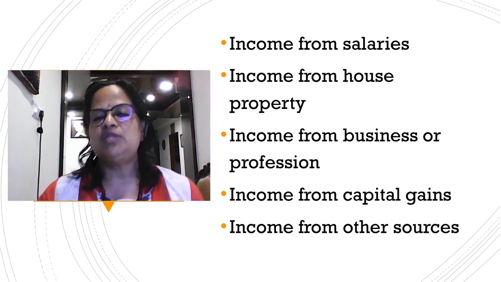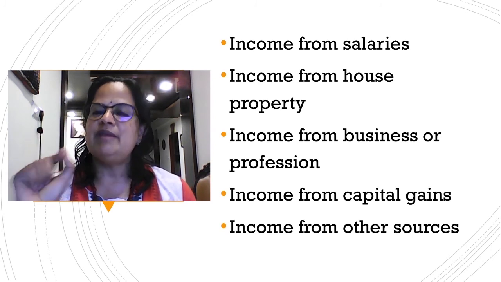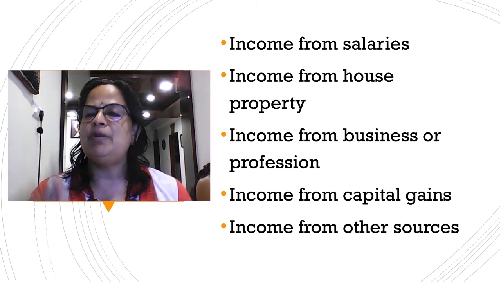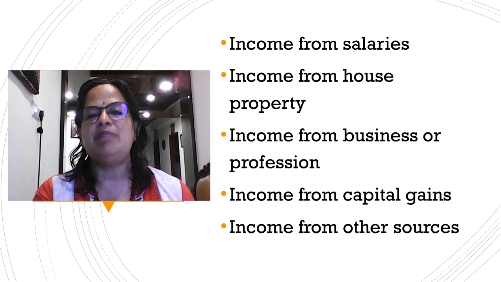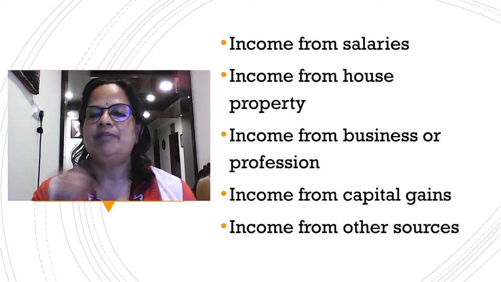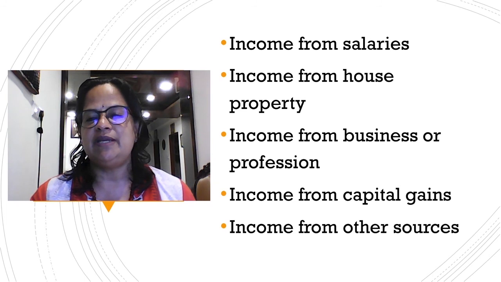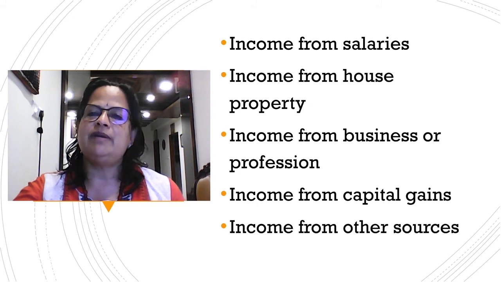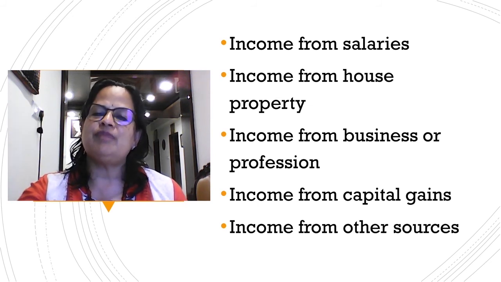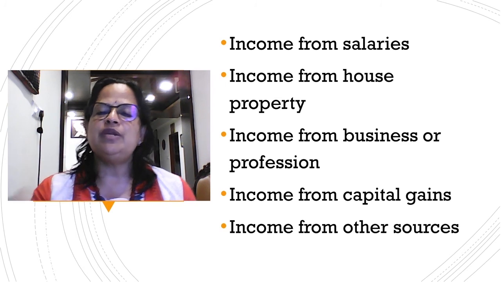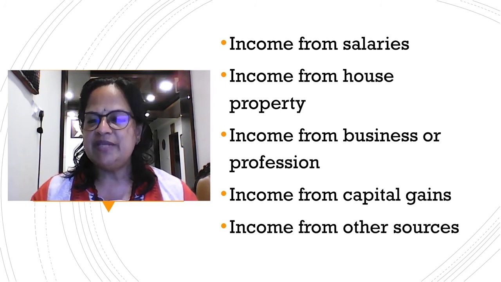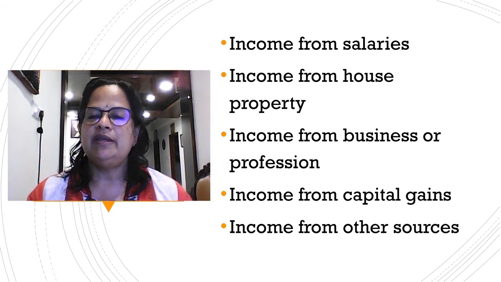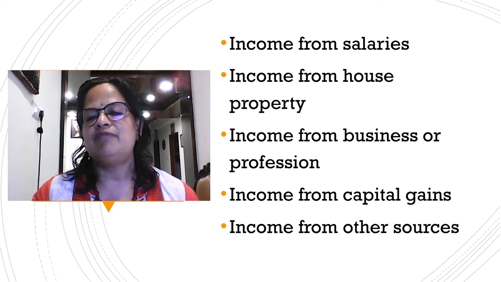Next is income from other sources. If I am getting royalty, it cannot be included in salary because an employer-employee relationship is not there between me and my publisher. It is not house property income, not business income, and not a capital gain. So any income which cannot be included in the four heads of income, like salary, house property, business or profession, or capital gain, will be included in income from other sources. Bank interest, dividend received, royalty, lottery, casual gain, gift, everything will be included in income from other sources.